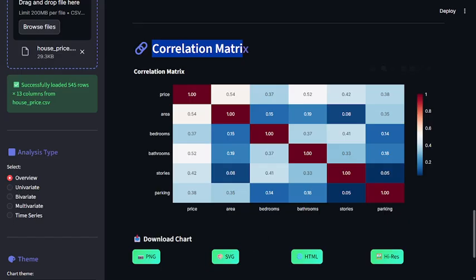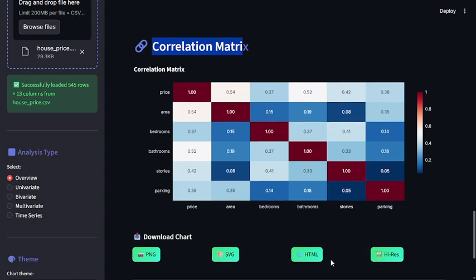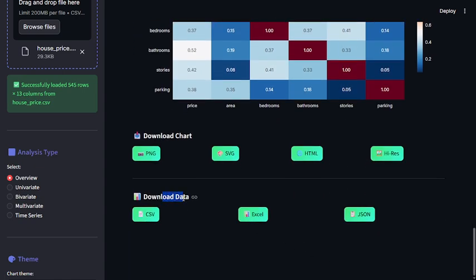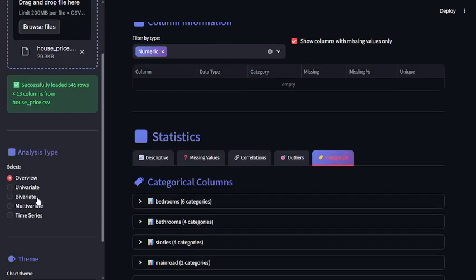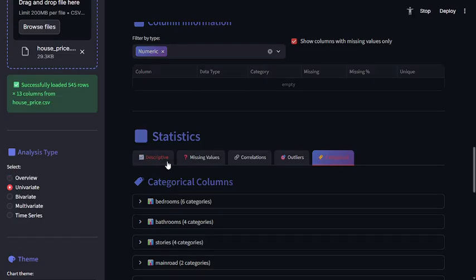Lastly, you can download the chart as PNG, SVG, HTML, and high resolution, and you can download your data in Excel, JSON, and CSV format. So this was actually the overview of your data. Now we come to the univariate analysis.